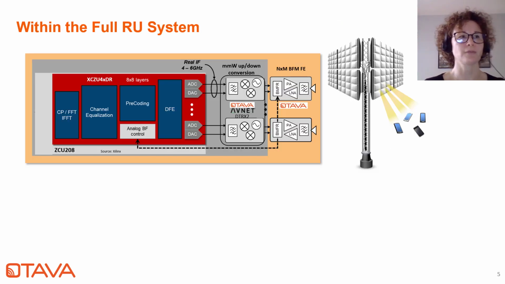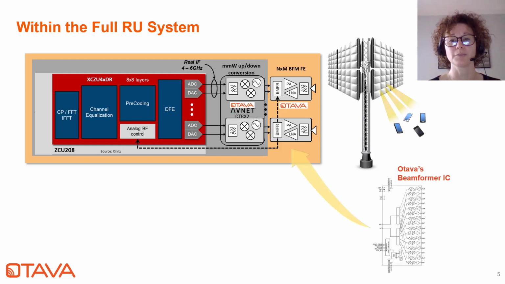So here's a top level view of a full array radio unit, from the digital baseband block on the left that processes the uplink and downlink streams from the users in the cell, to the millimeter wave modulator and then to the RF front-end circuits, where the millimeter wave signals are multiplexed over a number of analog channels driving the antenna elements of the subarray. This is where the BFIC that we'll be talking about sits in the chain.